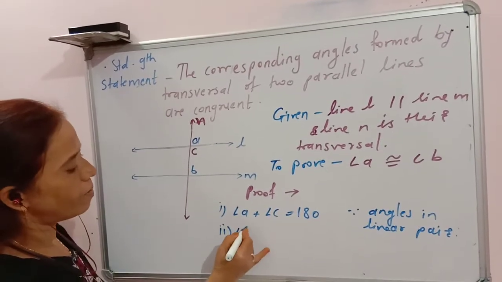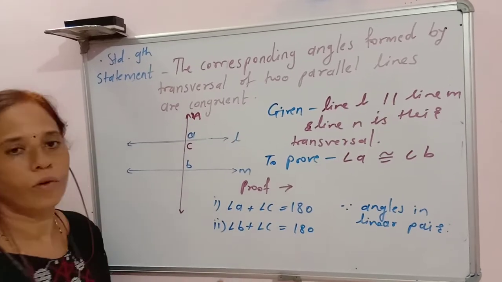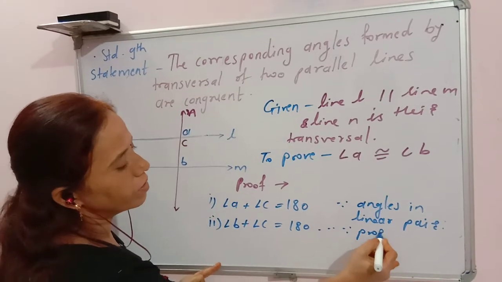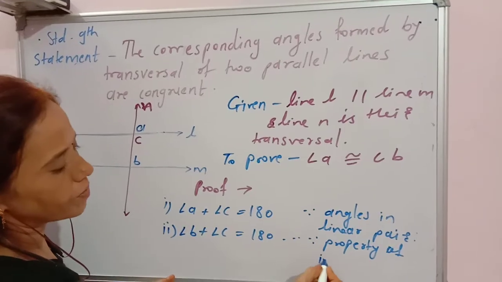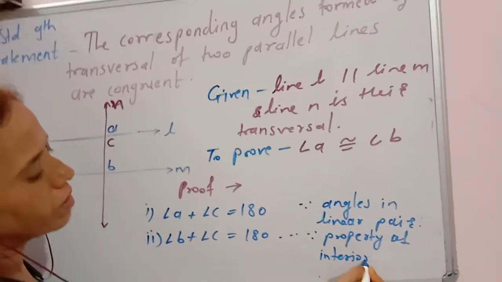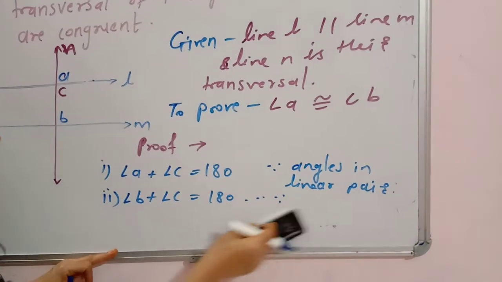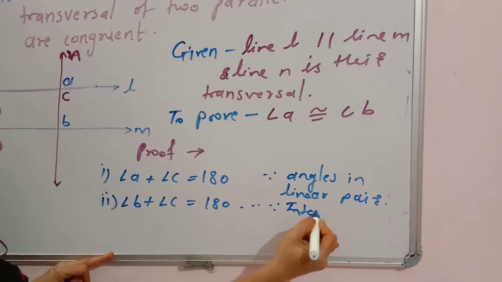Therefore angle B plus angle C equal to 180 degrees. You can write here, since property of interior angles, or you can just write interior angle theorem. In short, write down here interior angle theorem.